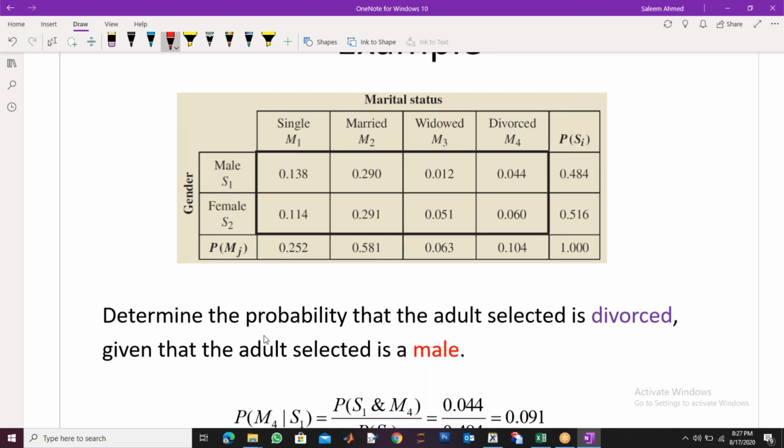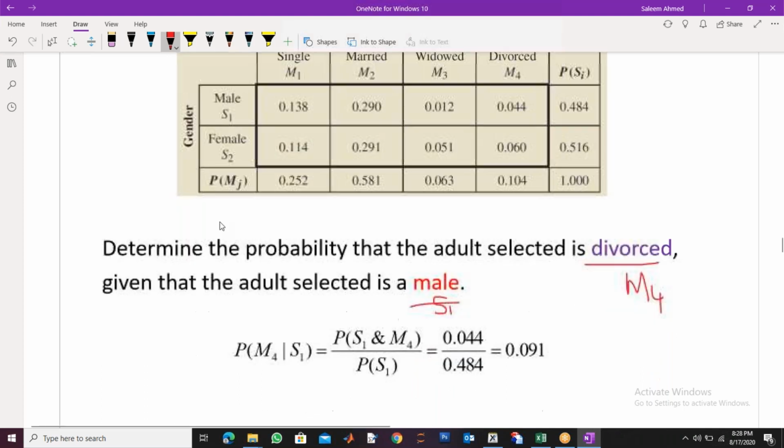Now, if you want to find the probability that the adult selected is divorced, given that the selected is a male, divorced is M4, so the probability of M4 given that the person is male, male is S1, right? M for marital status and S for the sex of the person. So sex is male or female. You can use S1 and M for that.